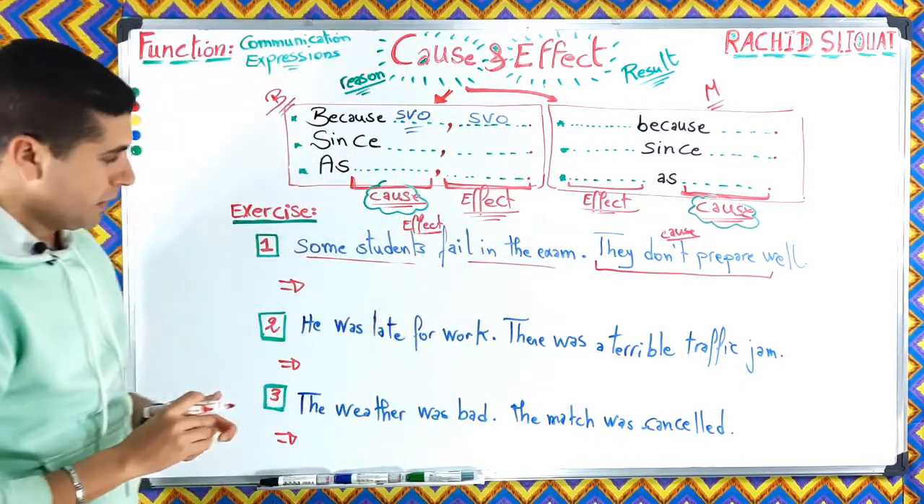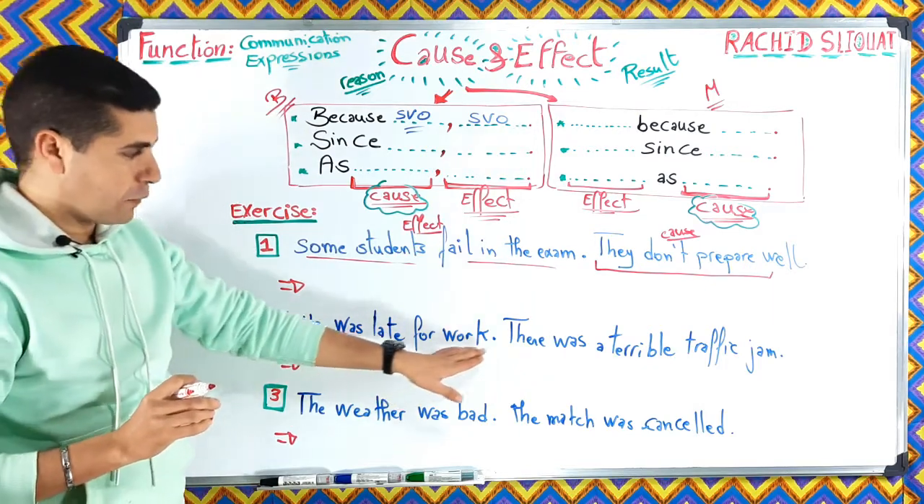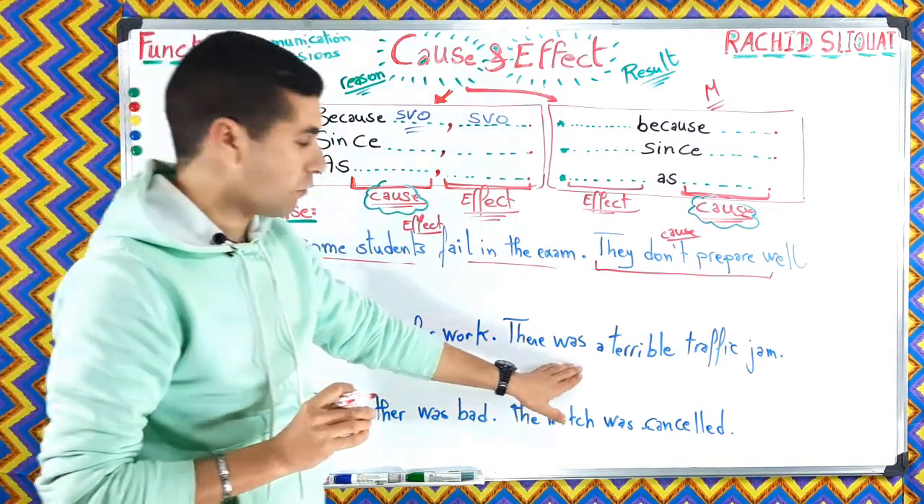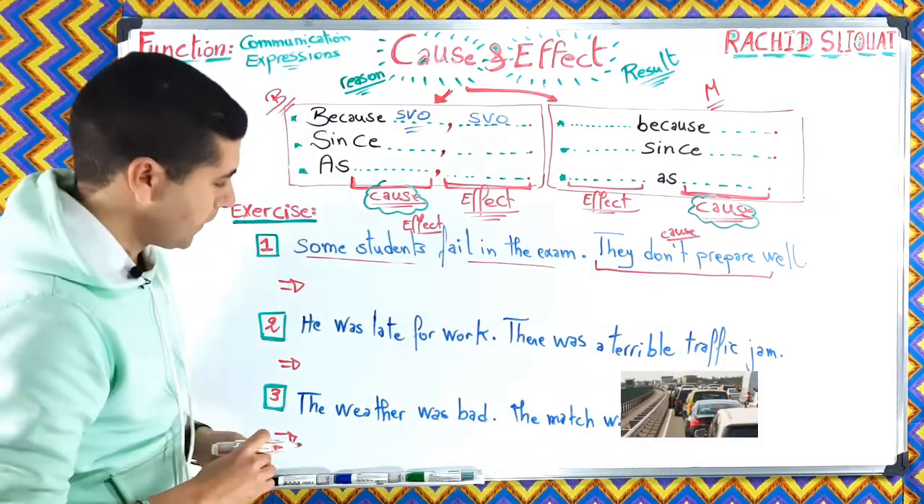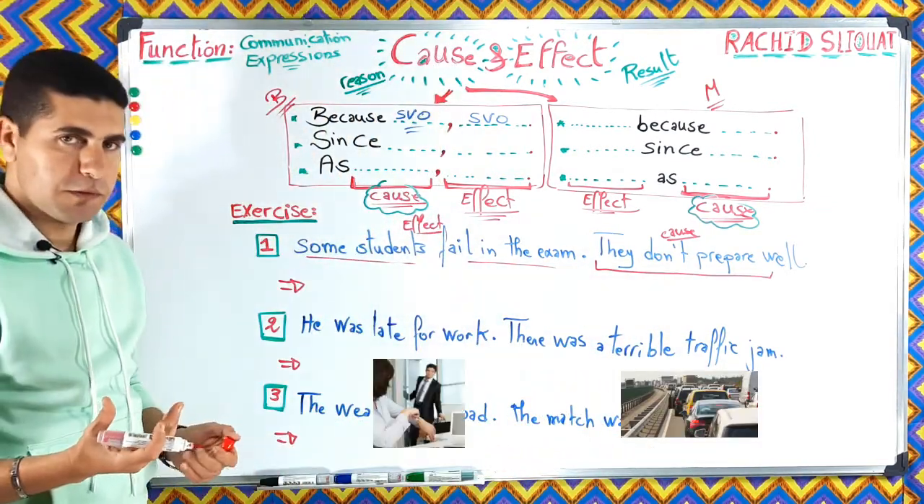This is the effect, all right? Number 2, he was late for work. There was a terrible traffic jam. And when I say traffic jam, I mean problem in traffic. All right, so what is the cause?